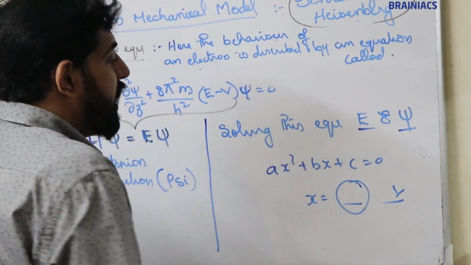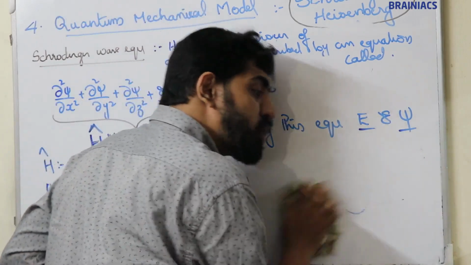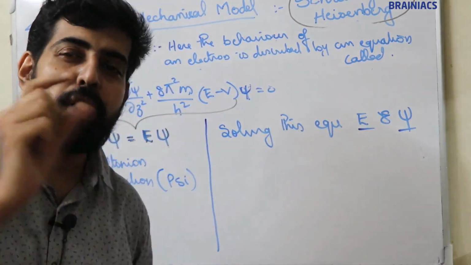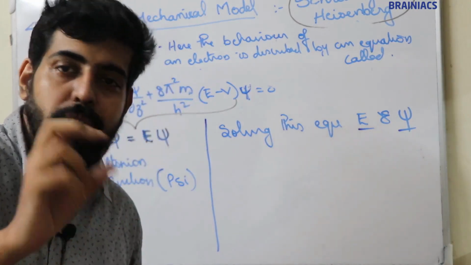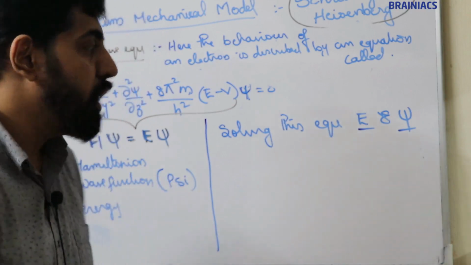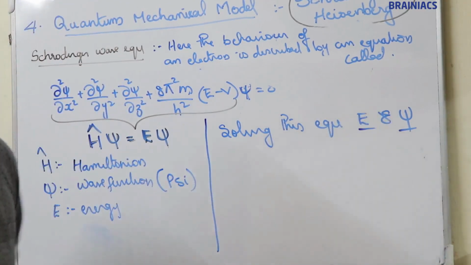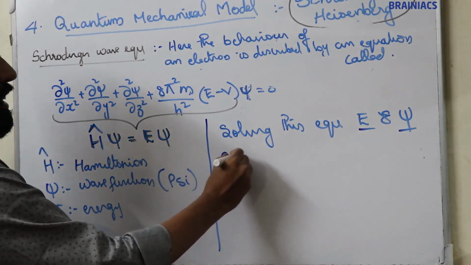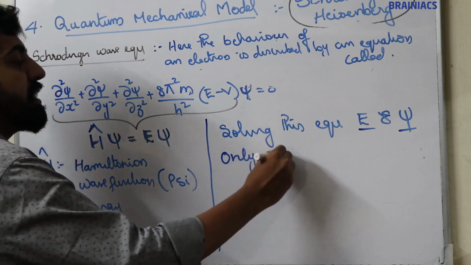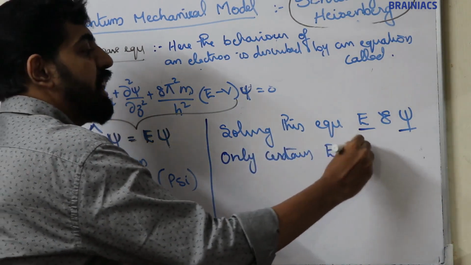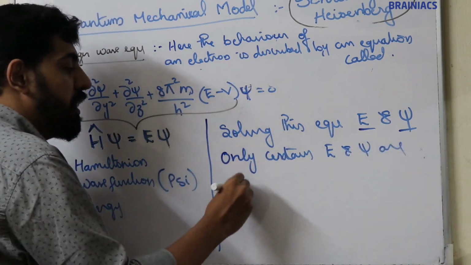Same way, here, solving this equation, we will get so many values for E and psi, but we will not take all the values. We will take only certain values. There is some condition, which I don't want to tell you about now. I think it's clear. So, only certain E values and psi values are acceptable.